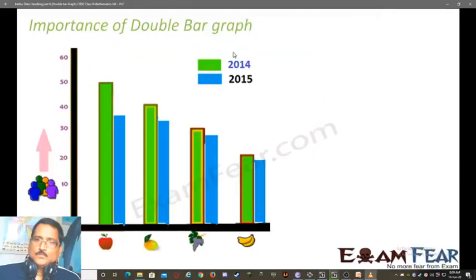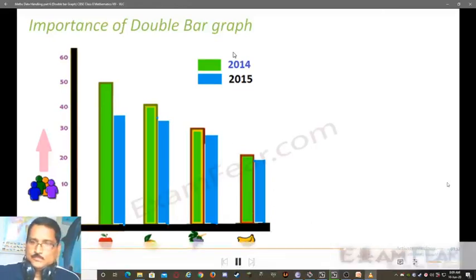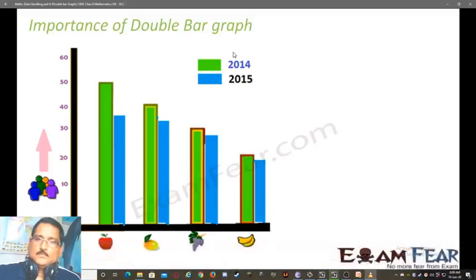Now, what is the importance of a double bar graph? The first importance is that it helps in comparative analysis. Since we are able to plot the graphs for the two years in the same graph, it helps us to compare how things changed from 2014 to 2015.